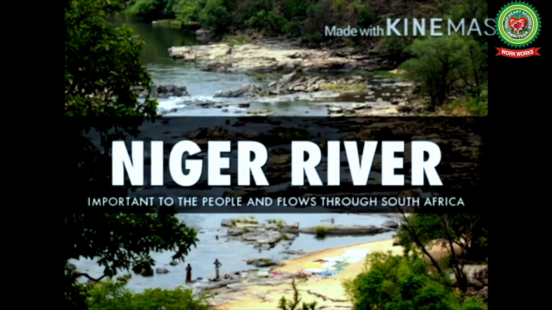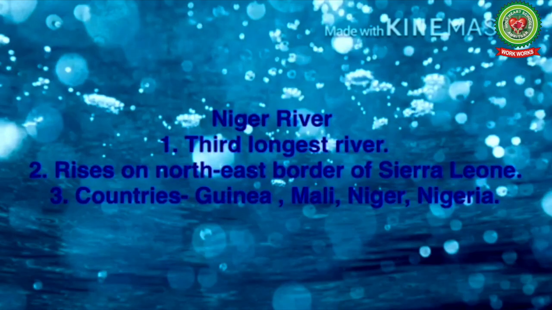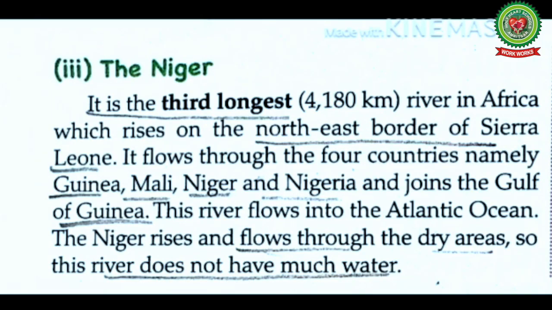Now, next is the Niger River. It is the third longest river in Africa. It rises on the northeast border of Sierra Leone. The countries it passes through are Guinea, Mali, Niger, and Nigeria.